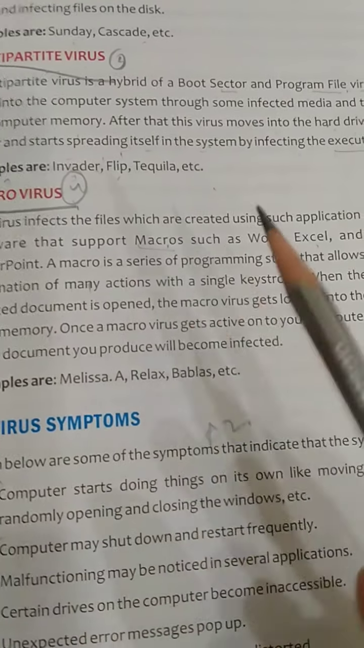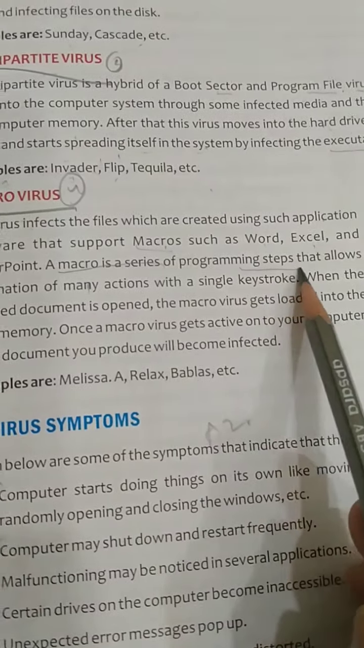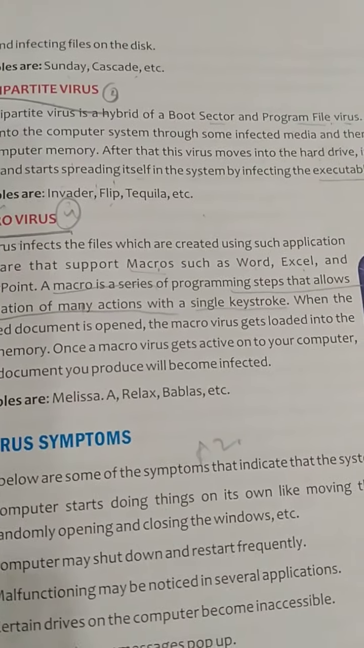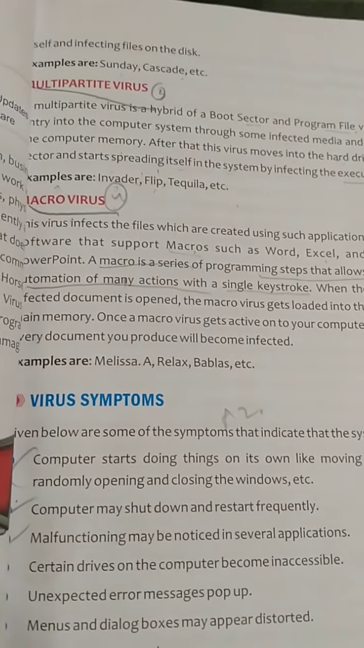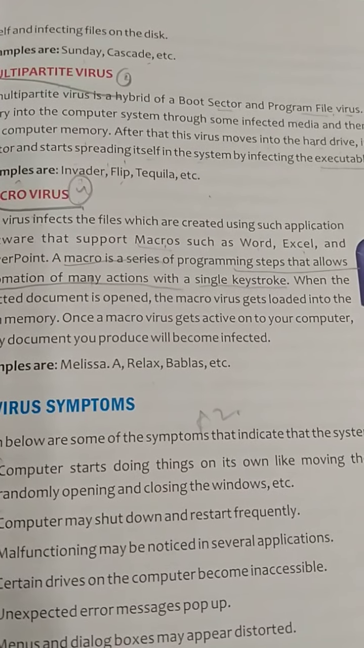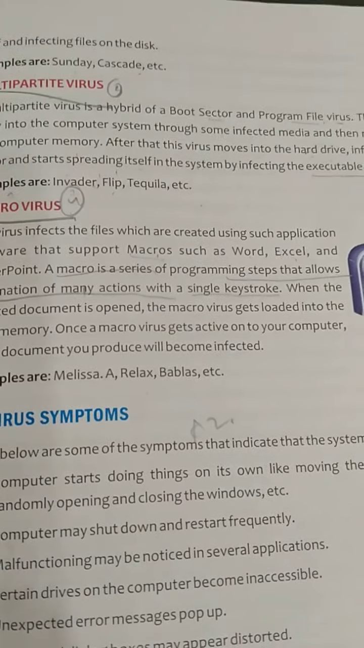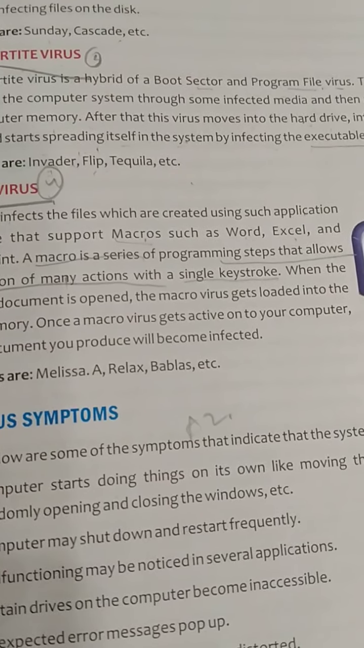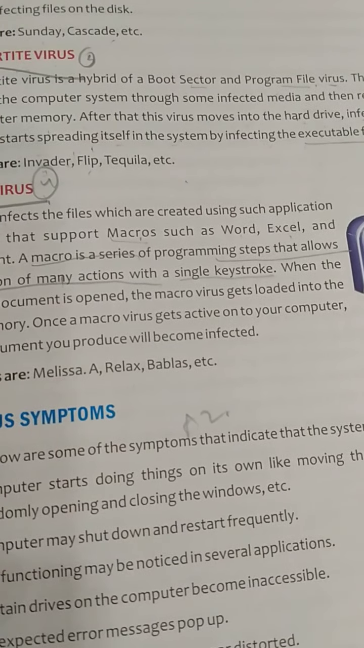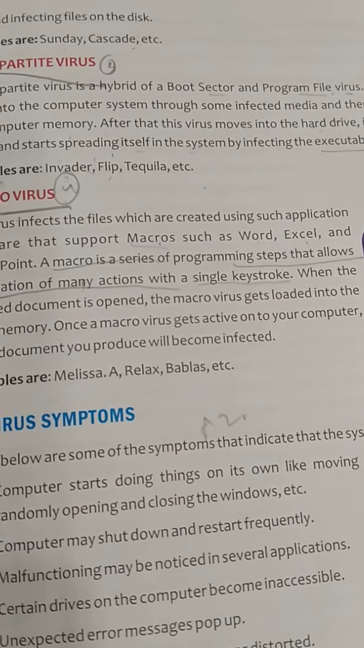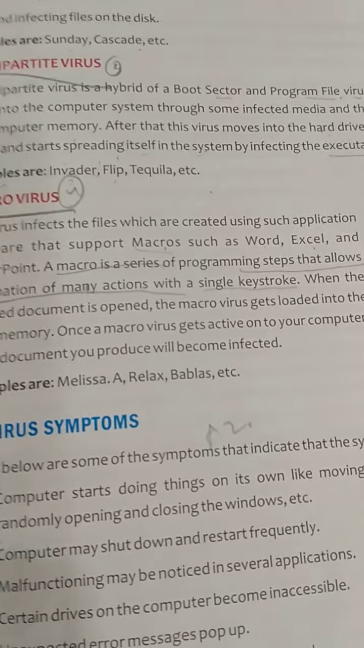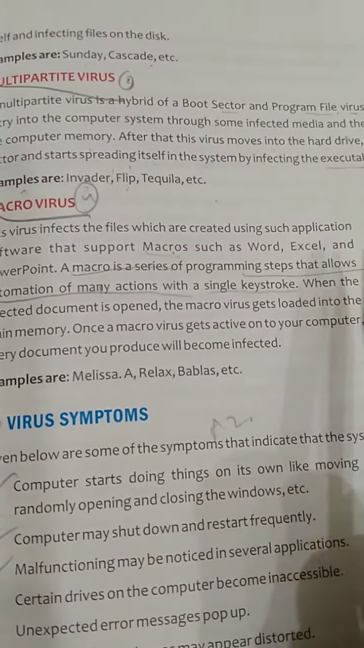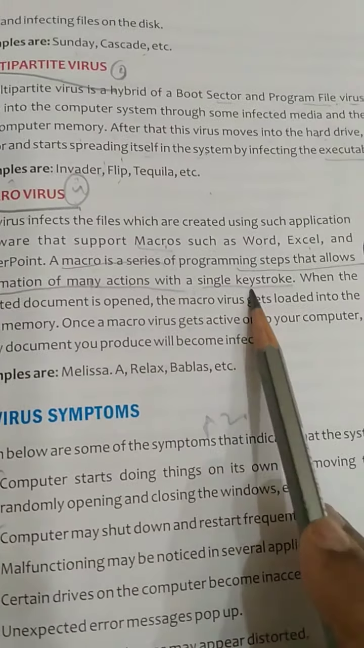A macro, underline this, is a series of programming steps that allows automation of many actions with a single keystroke. Have you ever seen that when you insert a CD or pen drive, it automatically opens things without your concern? That is because you have given permission to open it automatically. So when it installs, it automatically opens the video or plays the song. A macro is a series of programming steps that allows automation of many actions with a single keystroke.